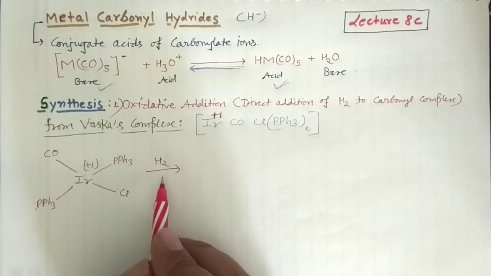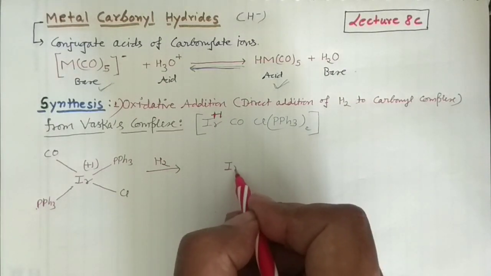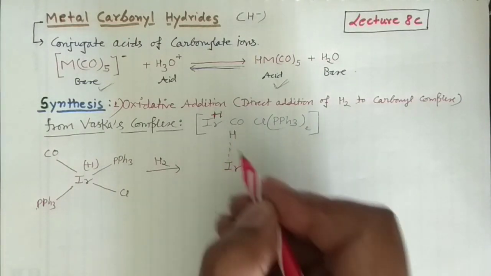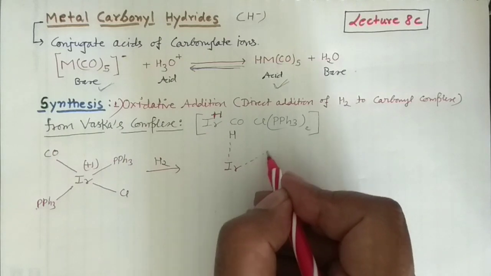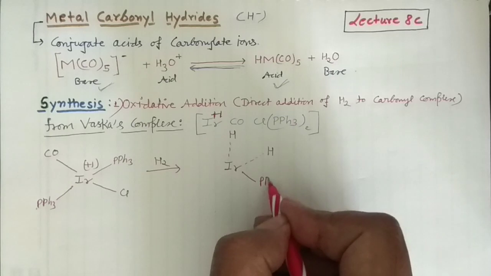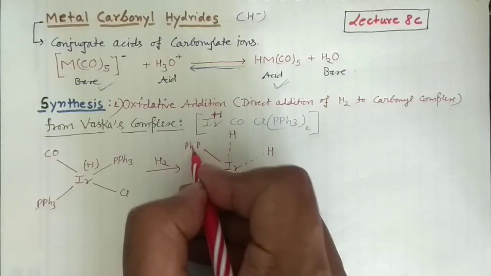So what will happen, it will result in a certain kind of transition state, and that transition state you can write in that manner. You can write iridium here, and I am giving 2 hydrogens. And this is your PPh3, triphenyl phosphine, and this is again PPh3.